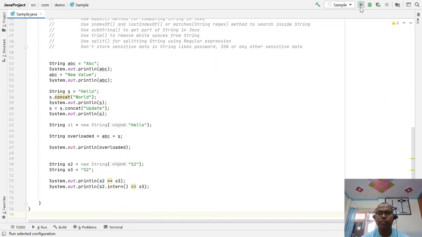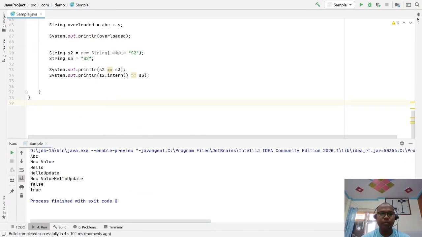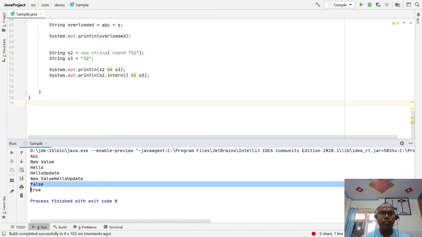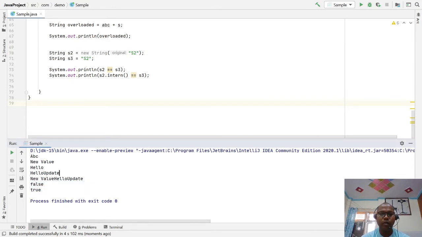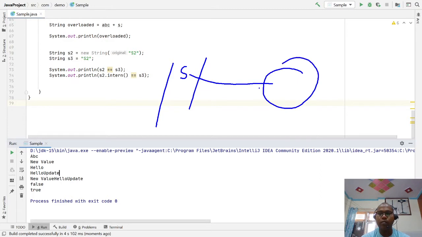If you run it, sorry, this is false and this is true. Why false and true? Because your S2 refers to your heap memory, and S2 and S3 refer to your constant pool memory.